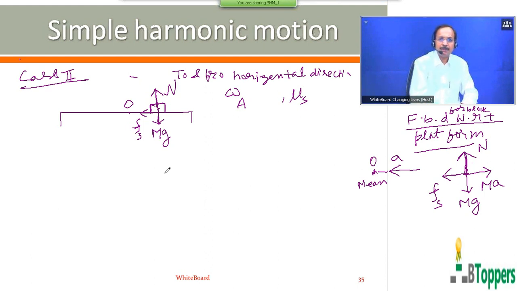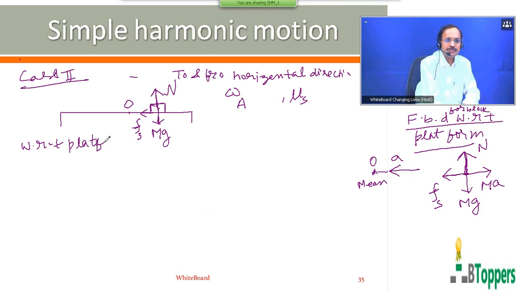So with respect to the platform, the net force on the block must be 0 for the block to remain at rest with respect to the platform. So the net force in the vertical direction, or y direction, is 0.